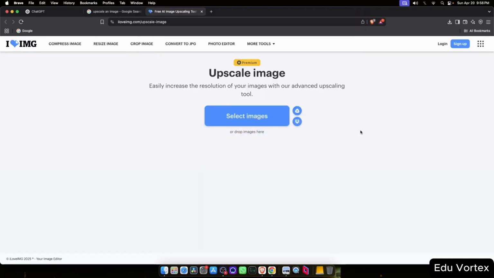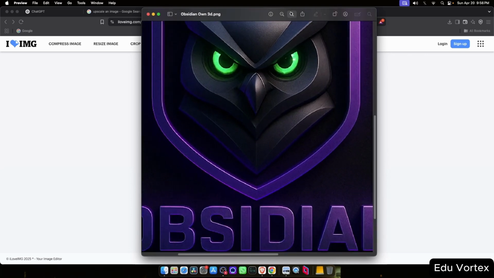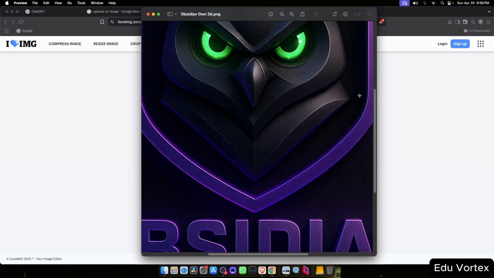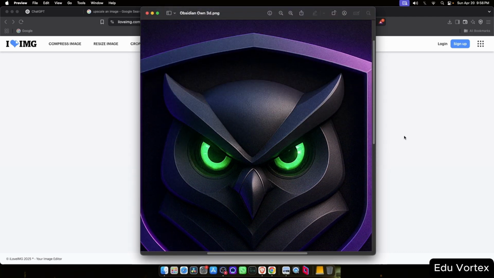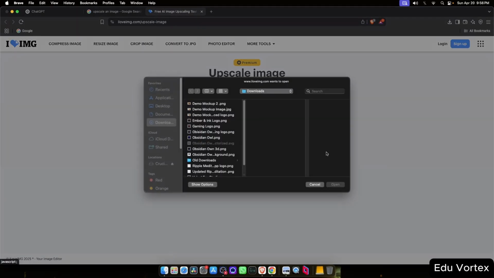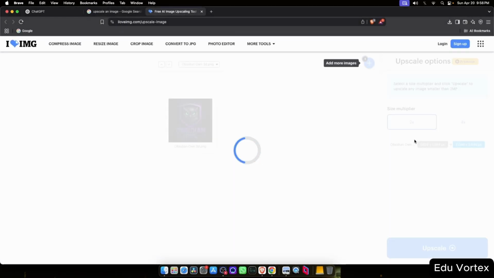In today's video, we're going to look at how to upscale an image to improve its quality. Now, if you look at the image on my screen, you'll notice that when I zoom in, the quality starts to degrade. It gets pixelated. So I found this website online that allows you to upscale images, and I'm going to use it to enhance the logo we previously generated using ChatGPT.